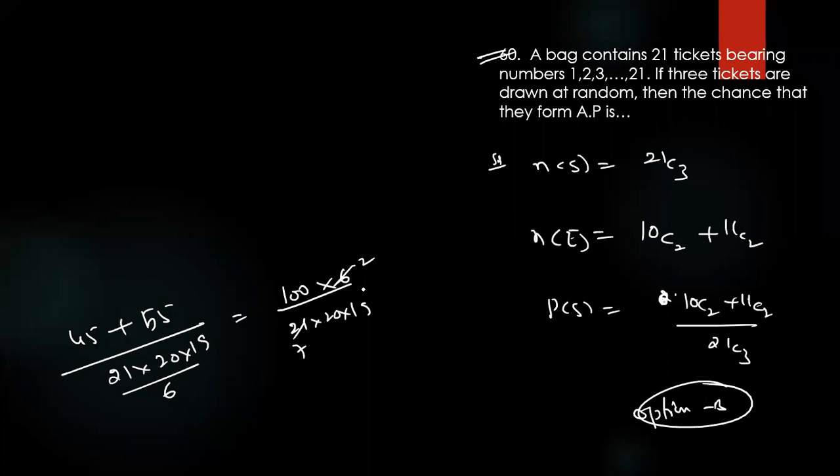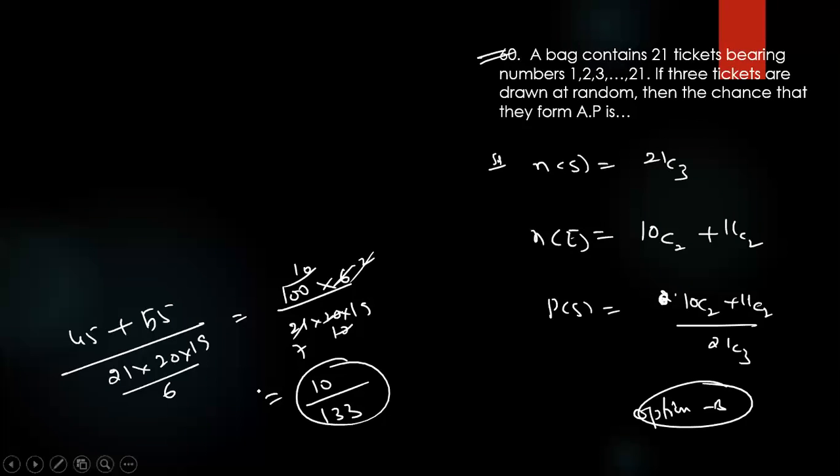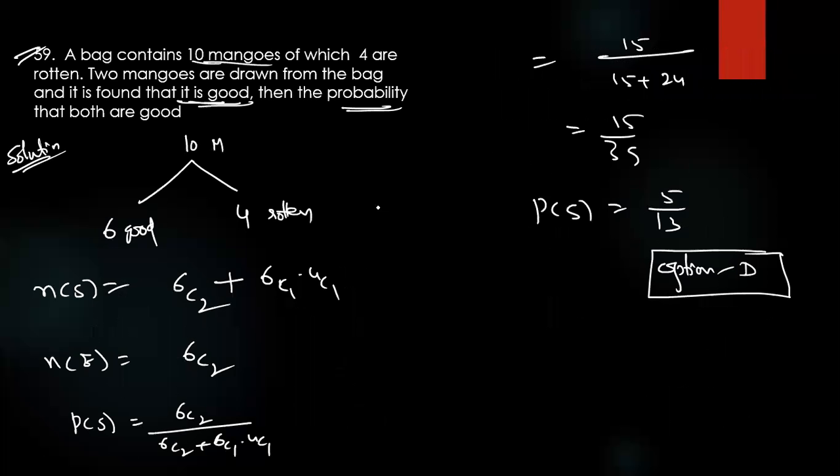Okay, let me see now. 70 plus 63, 133. Wow, option is there. Okay. So what is the answer now? 54 here now. Okay.